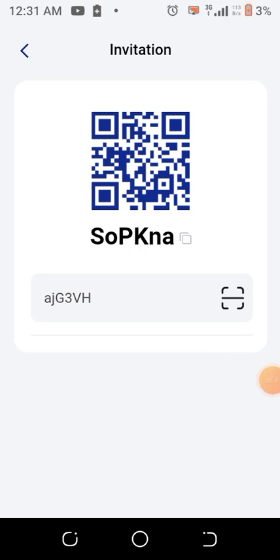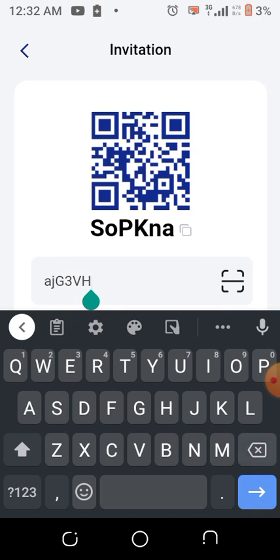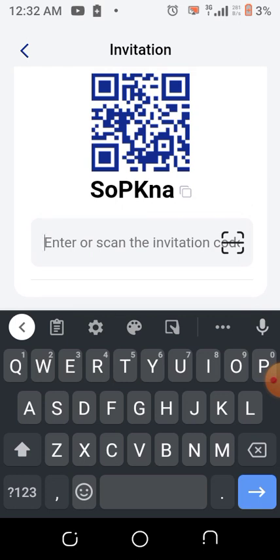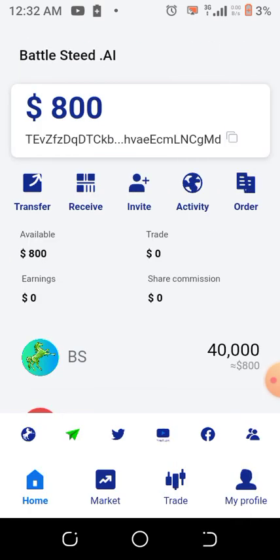Okay, so this was my invitation code, this one that you're seeing here, AJG3VH. That was the invitation code I inserted in this box here, and then it gave me the money that you're seeing on my dashboard. The invitation code you will use to get your own 400 USDT, I'm going to put in the description. When you enter it here, because this is the first time, you are going to see binding. You just click on the binding, it will rotate and show you successful. Once that is done, you can come to this place, refresh it again, and then you see your own 400 USDT.